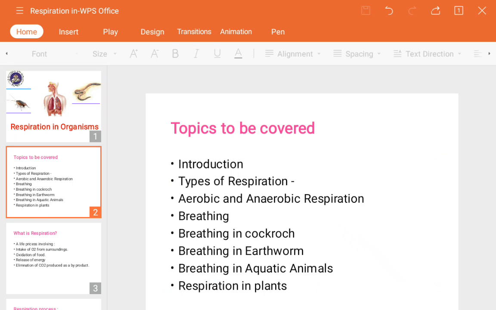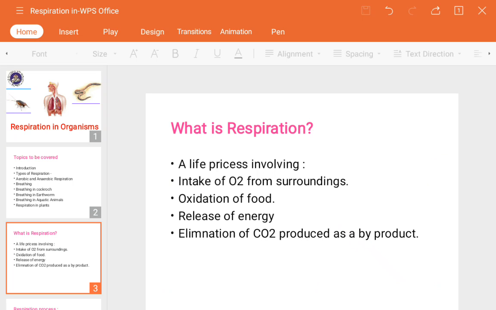In this chapter, along with respiration, we are going to study breathing also, because most people think that respiration and breathing are the same process, but it's not like that. There is a slight or huge difference that we are going to study, so you will clear your doubts about breathing and respiration and can easily differentiate. These topics are going to be repeated in higher classes, so it's better to know the basic things in this class itself.